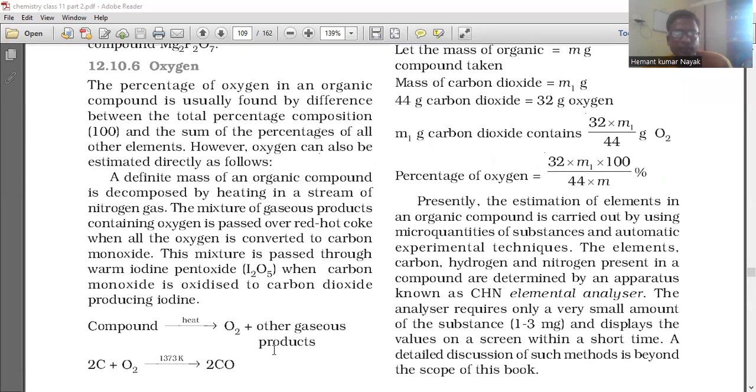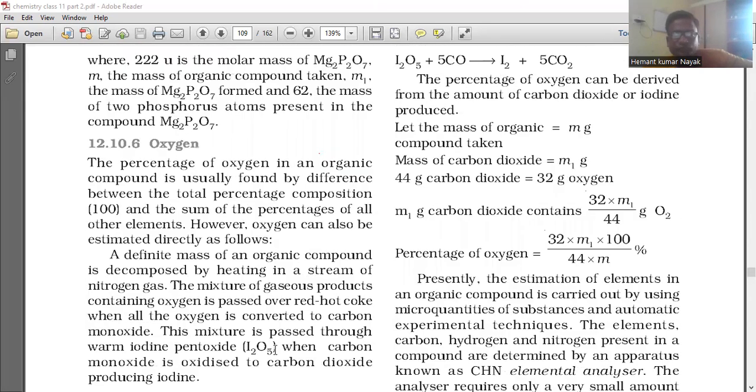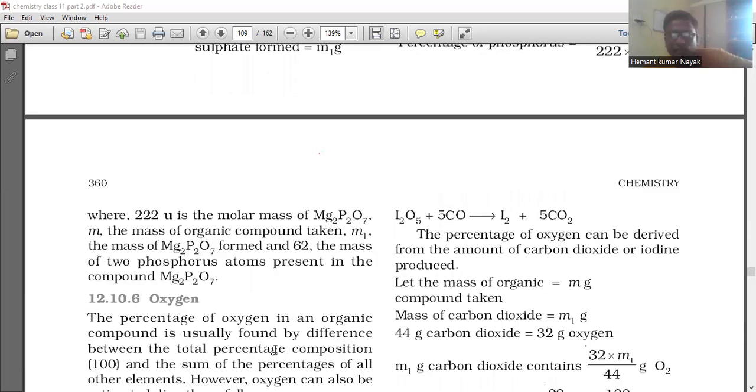A definite mass of an organic compound is decomposed by heating in a stream of nitrogen gas. The mixture of gaseous products containing oxygen is passed through red hot coke, when all the oxygen is converted to carbon monoxide. This mixture is passed through warm I2O5, when carbon monoxide is oxidized to carbon dioxide producing iodine. Compound on heating gives O2 plus other gaseous products, and 2C plus O2 at 1373 Kelvin gives 2CO. And again, I2O5 plus 5CO gives I2 plus 5CO2. The percentage of oxygen can be derived from the amount of carbon dioxide or iodine produced.